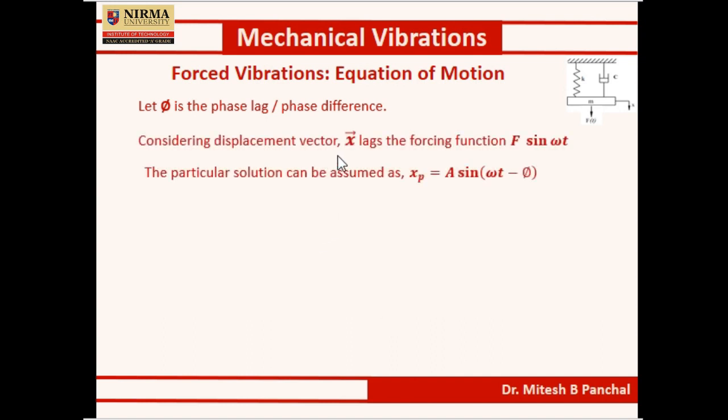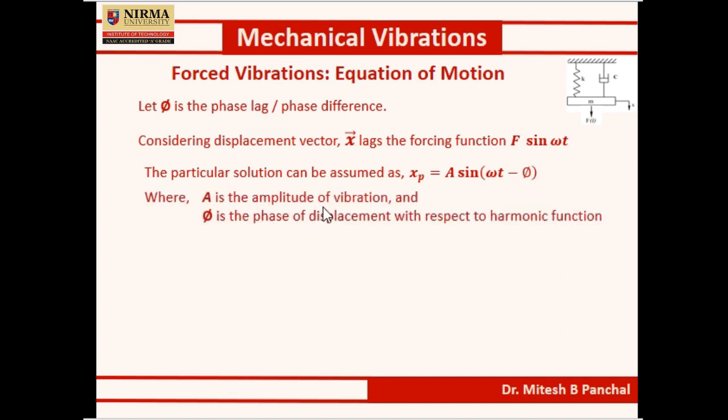Considering the displacement vector x lags the forcing function F sin ωt, the particular solution can be assumed as xp = A sin(ωt - φ), where A and φ are the unknowns that need to be determined, A is the amplitude of vibration and φ is the phase of displacement with respect to the harmonic function.